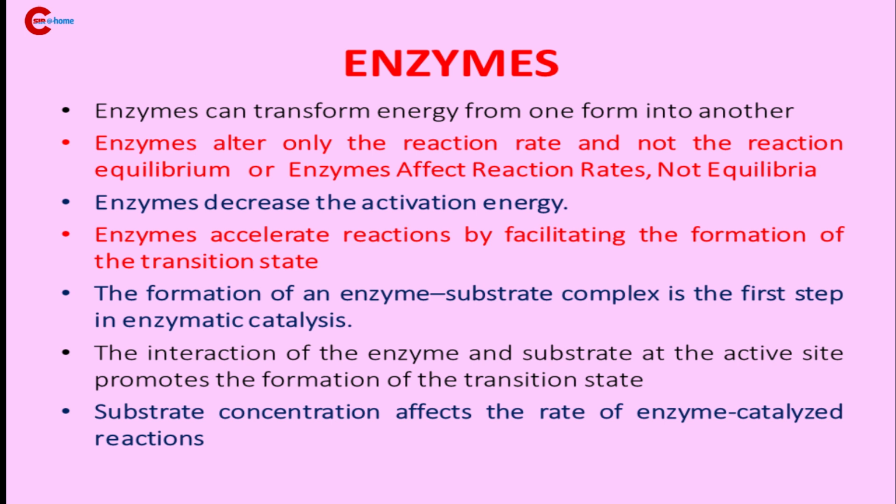The product will form within seconds if the enzyme is present. And the product formation takes a long time without the enzyme. So that means enzymes alter only the reaction rate, not the reaction equilibrium. Equilibrium is the same, but with the presence of the enzyme, this equilibrium would be reached rapidly. That is the meaning of this sentence.